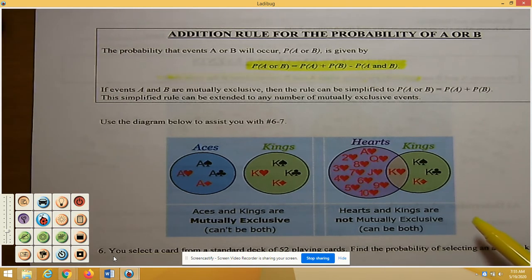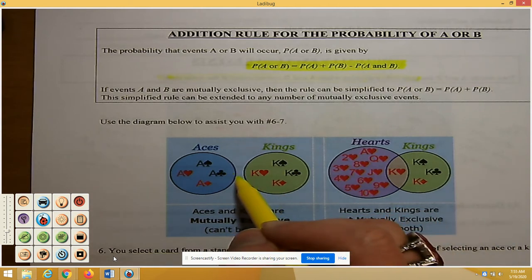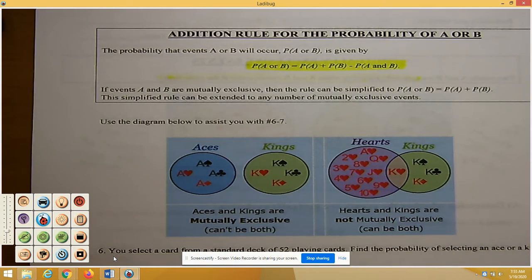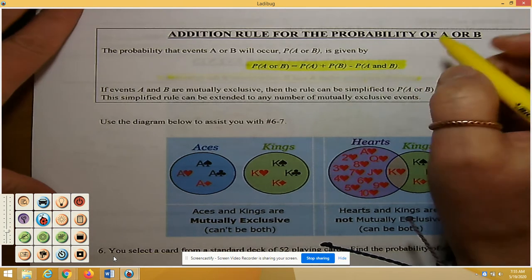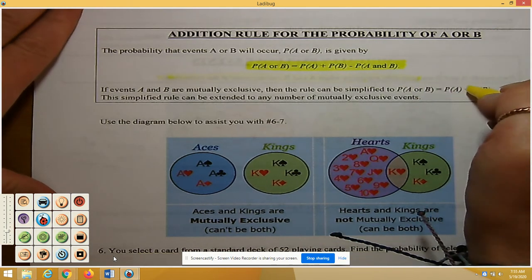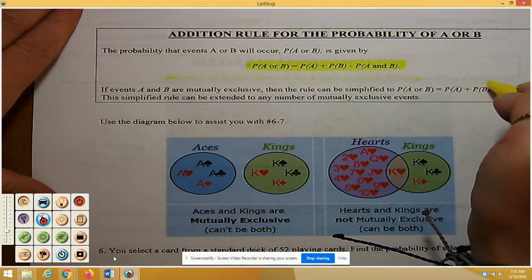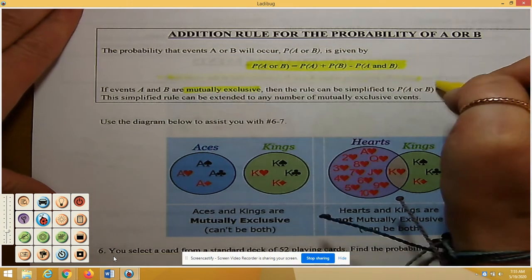Now, if events A and B are mutually exclusive, if there isn't an overlap, if you can't have a card that's both an ace and a king, you don't have that overlap, then you can simplify the formula, and it's the probability of A or B equals just the probability of A plus the probability of B. So that's when they are mutually exclusive.